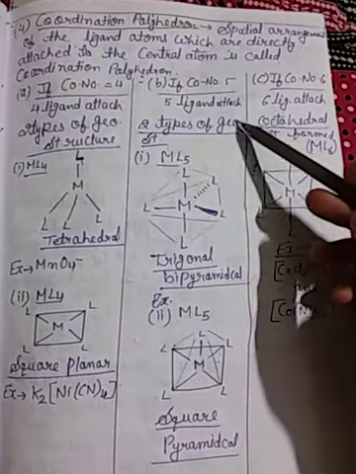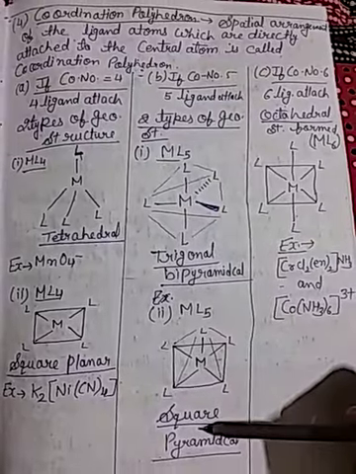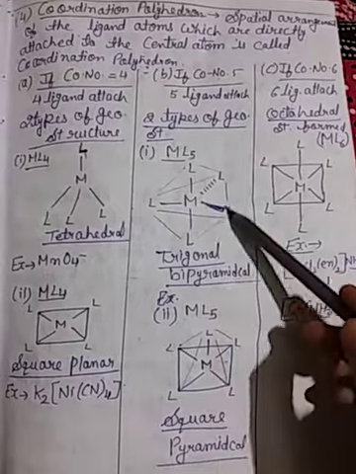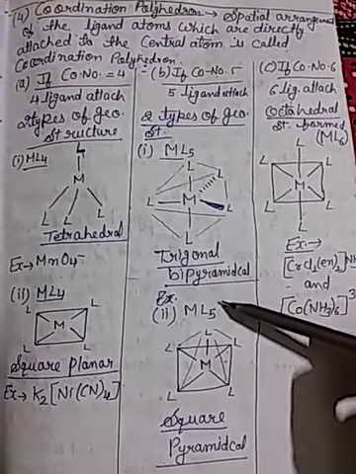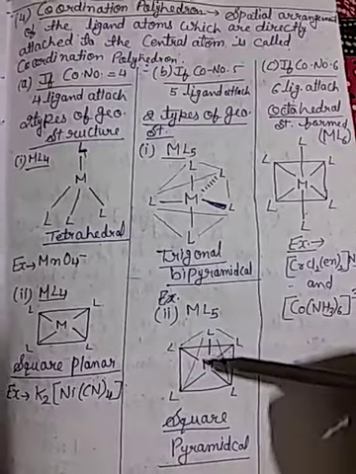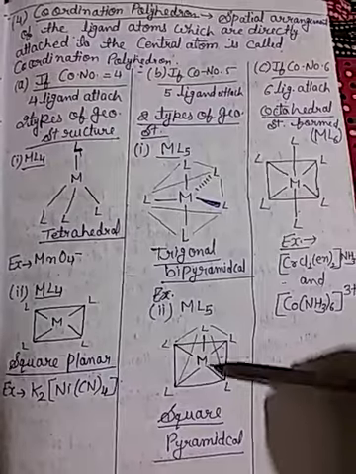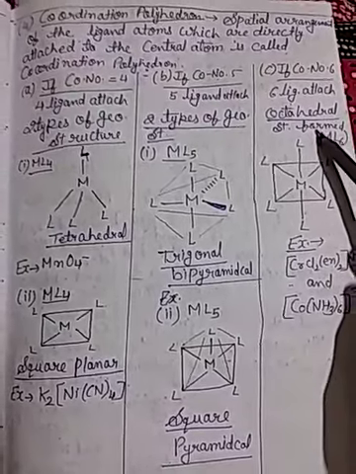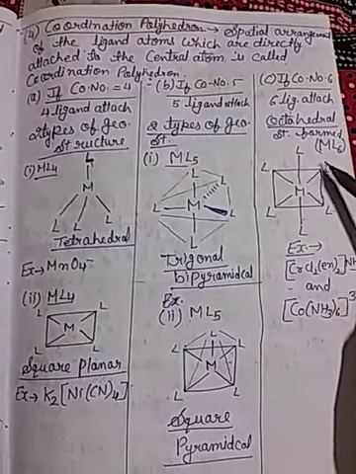If the coordination number is 5, there are two types of geometrical structure: trigonal bipyramidal, where this is trigonal and there is one ligand up and one down; and square pyramidal, where there is a square and only one ligand on top. Then if the coordination number is 6, meaning 6 ligands attached, it is octahedral, ML6.